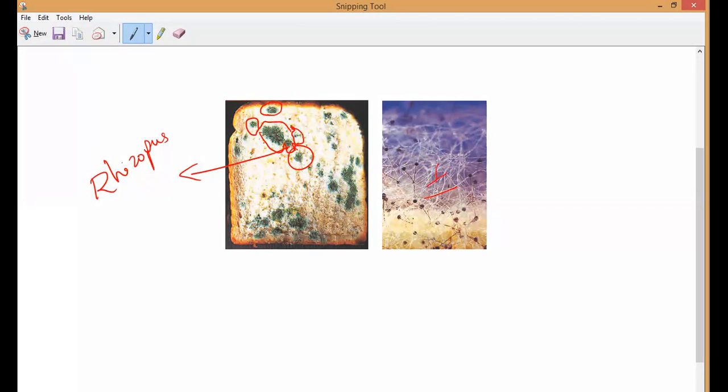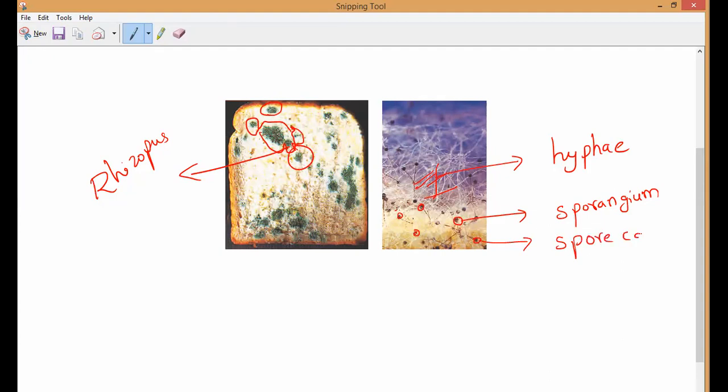These white thread-like structures you can see, we call hyphae. Understand? And here, are you able to see the black balls? Please respond. These black balls we call sporangium. Each sporangium has hundreds of spores, which are the reproductive cells. They are protected with a kind of spore coat, which we call the spore case.